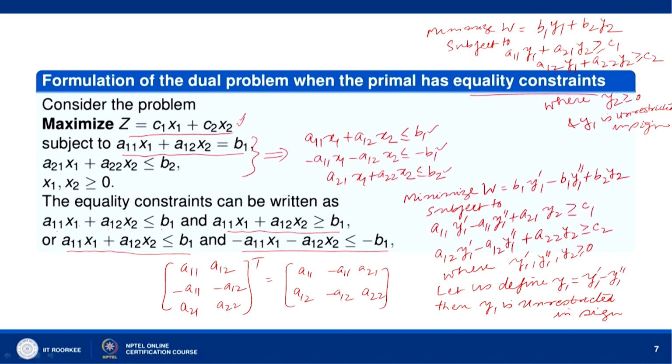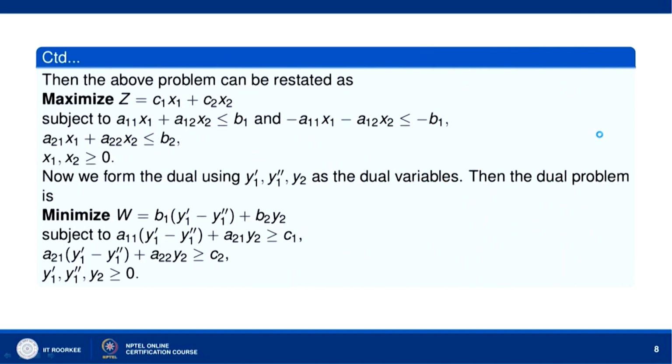So, y1 can be negative as well as positive. So, this is the dual of the given problem. When the primal has equality constraints, we will do this. Okay. So, this is what we have done.